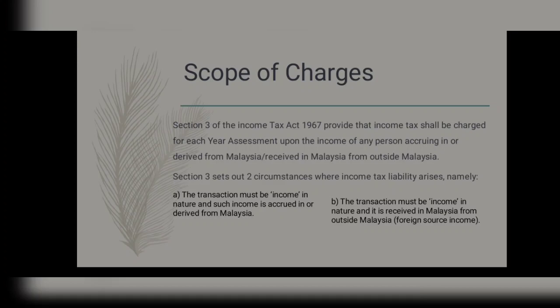Section 3 sets out two circumstances where income tax liability arises, namely: A, the transaction must be income in nature and such income is accrued in or derived from Malaysia. B, the transaction must be income in nature and it is received in Malaysia from outside Malaysia, which is foreign source income.